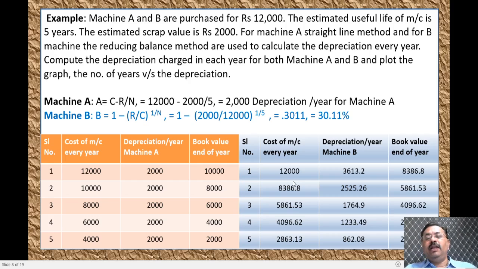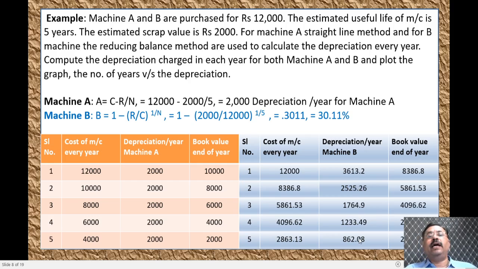Similarly, if you go on till the end of 5 years, the book value will remain 2,001.08. That means that is the scrap value that you are going to get. Here, the depreciation keeps on decreasing every year.